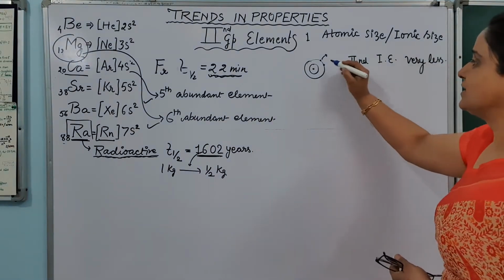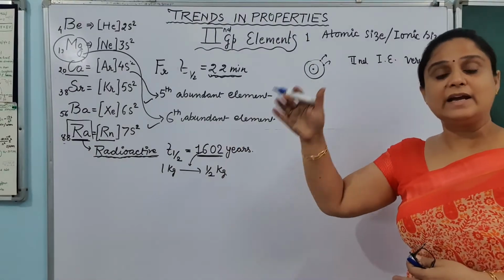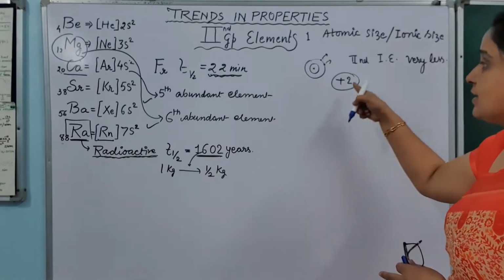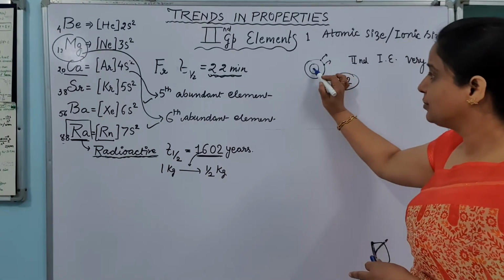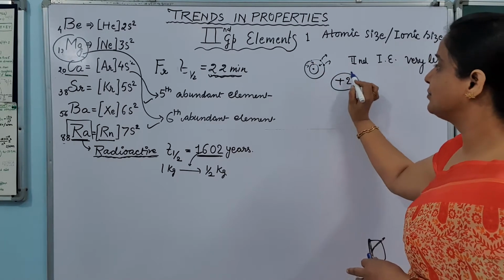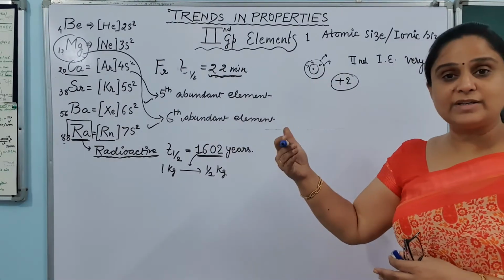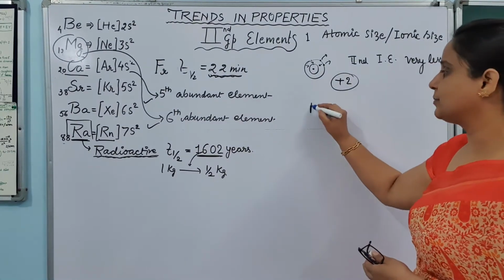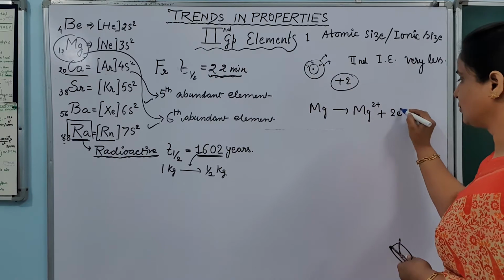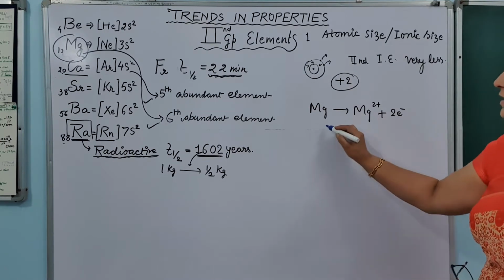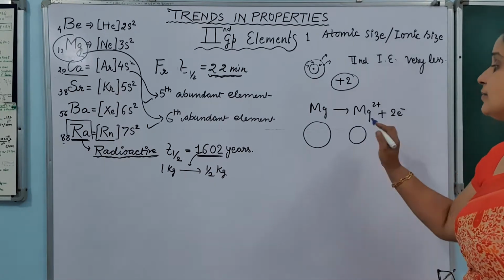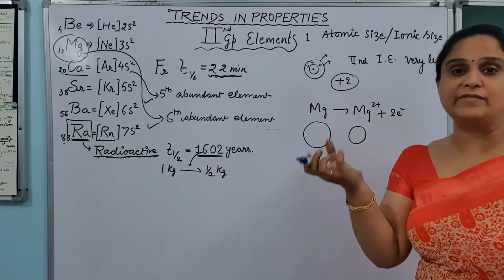Okay, because of which they have the tendency to lose the second electron, and easily they can convert into +2 kind of ions. And because they are converting into +2 kind of ions, these electrons, this last shell will be pulled towards inside, due to which this +2 kind of ion will be smaller than the parent atom from which it was made. For example, if I am converting this magnesium into Mg+2, this will happen by the loss of 2 electrons, and when it loses 2 electrons, if the size of this magnesium was this, the magnesium ion will be of this size because of the positive charge, because of the more effective nuclear charge.